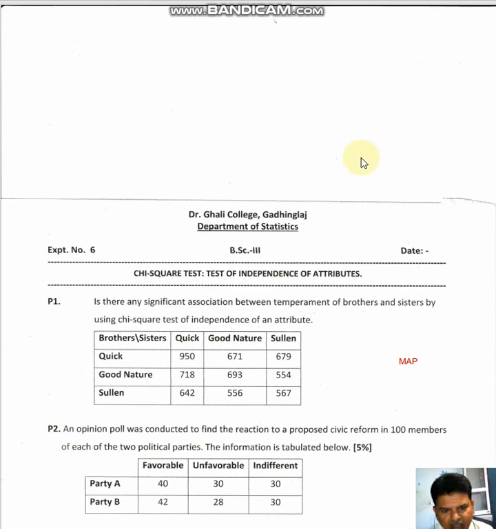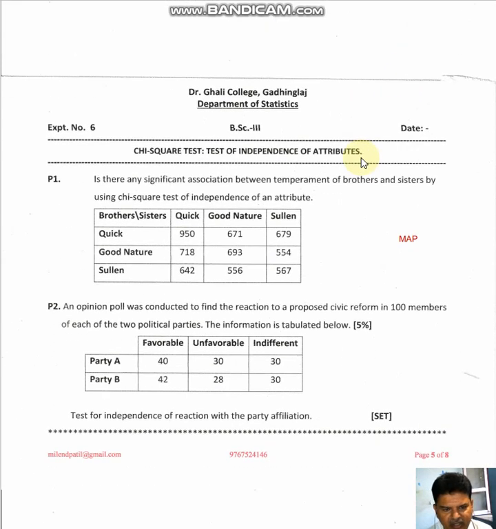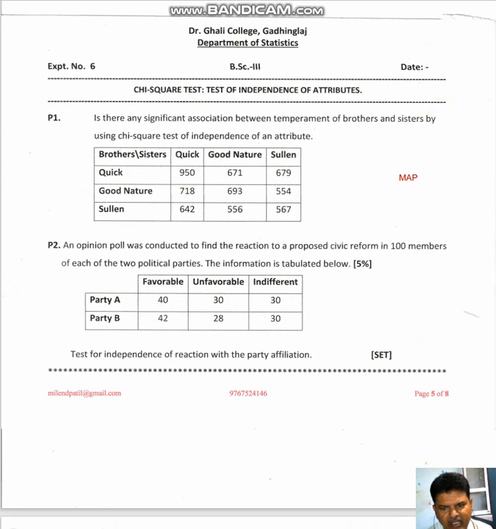Dear student, welcome to this session in which we are discussing our experiment number 6, and this experiment number 6 is related with chi-square test of independence of attributes. This is a large sample test. So there are two examples, problem 1 and problem 2. First, understand the problem, what we are giving.